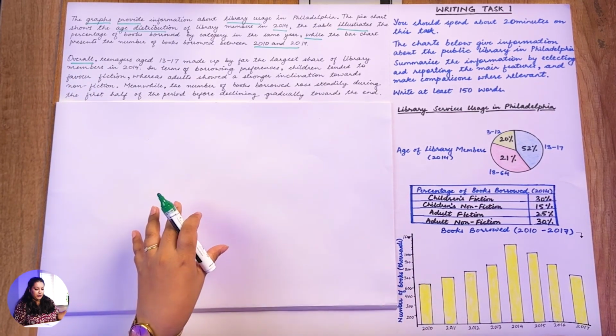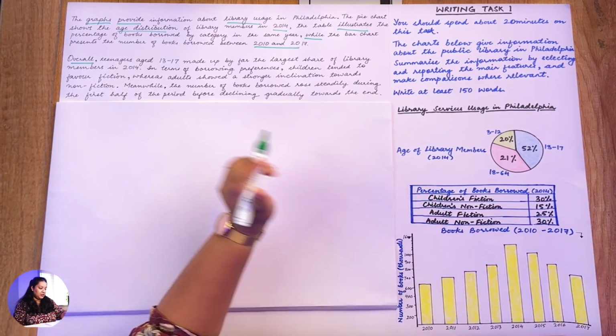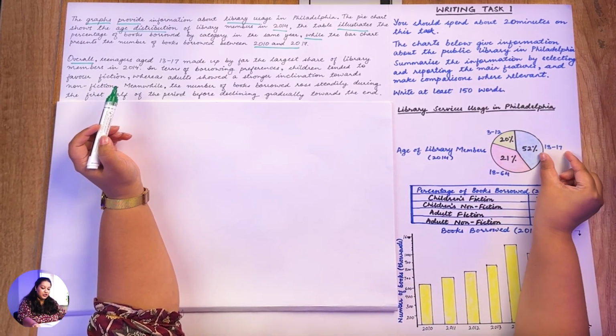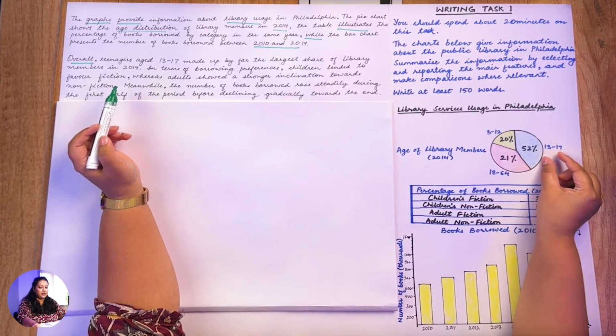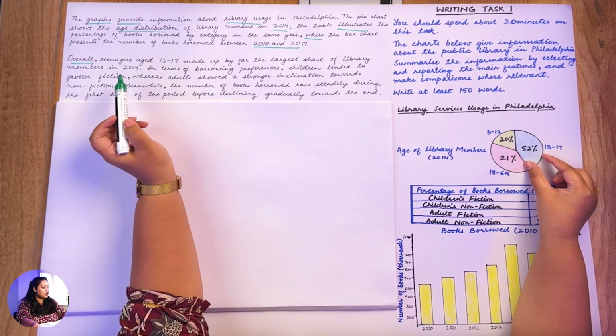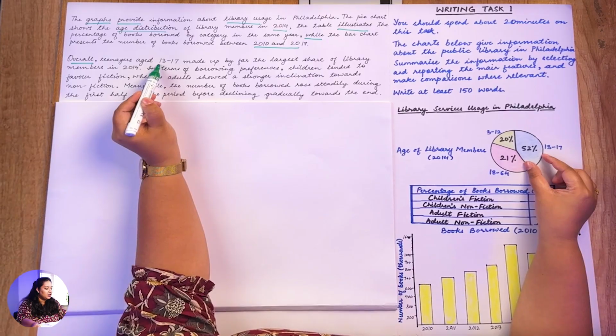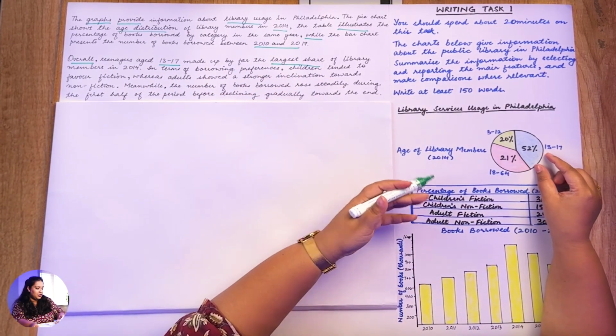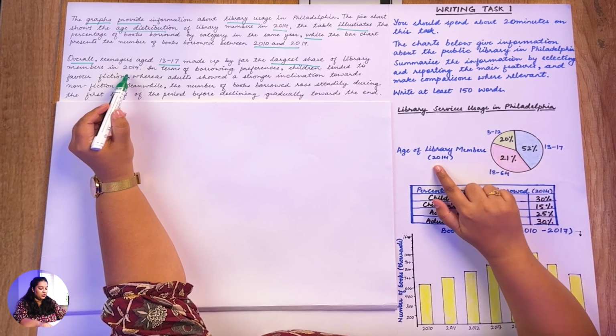And what are we going to write here? The prominent features as discussed. So here, if you look at the pie chart, the prominent one is that the age group between 13 to 17 is at 52%. So here that's what we have written: teenagers aged 13 to 17 made up by far the largest share, you can also write maximum share works, of library members in 2014.